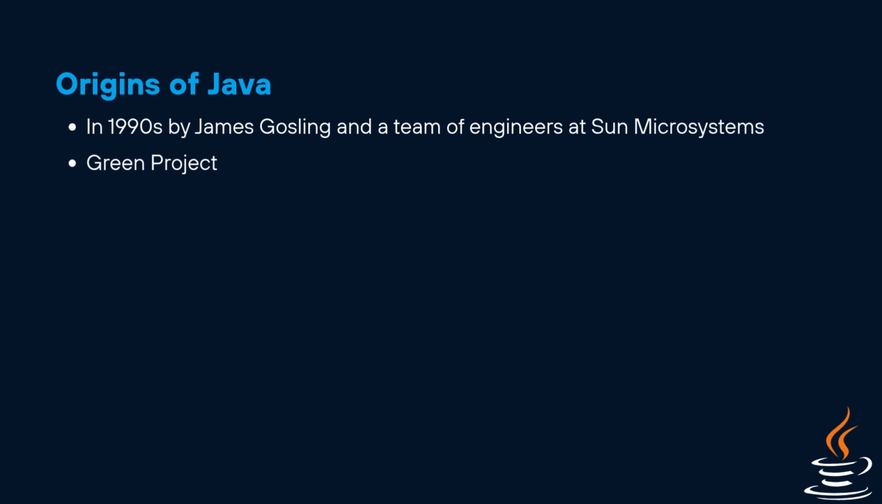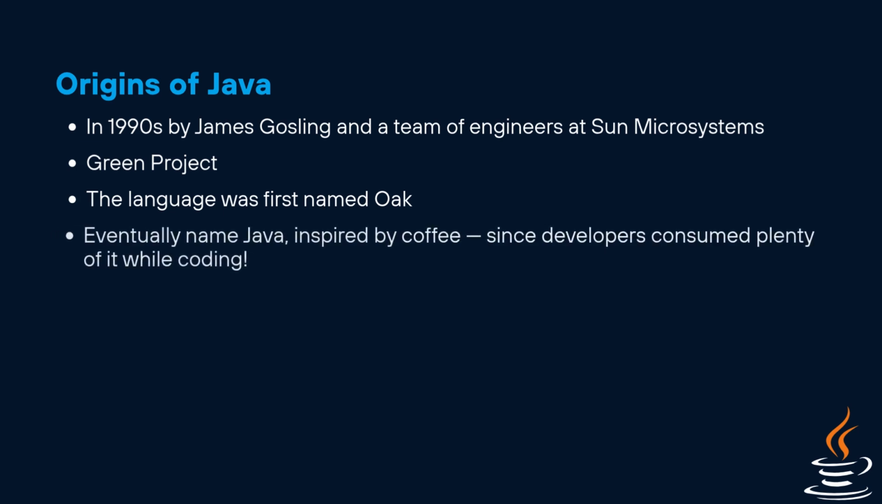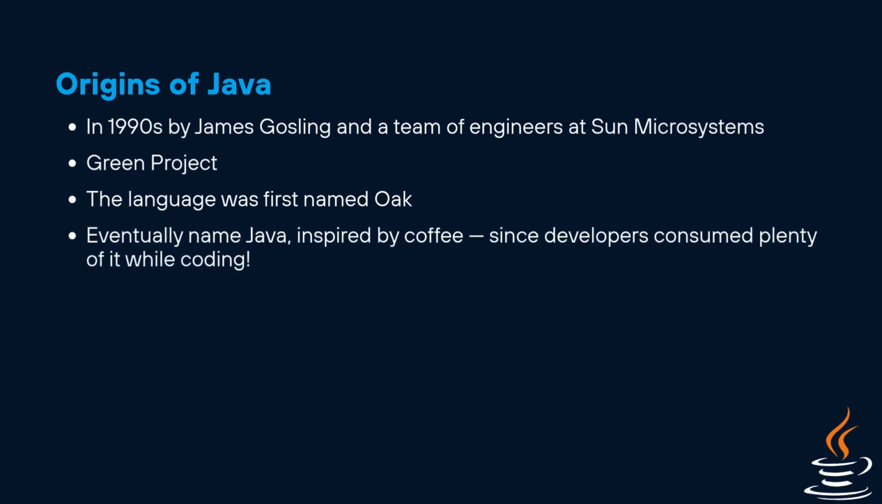Believe it or not, Java wasn't always called Java. The language was first named Oak, after an oak tree that stood outside James Gosling's office window. But eventually, they discovered that the name Oak was already taken, so they changed it to Java, inspired by coffee, since developers consumed plenty of it while coding.